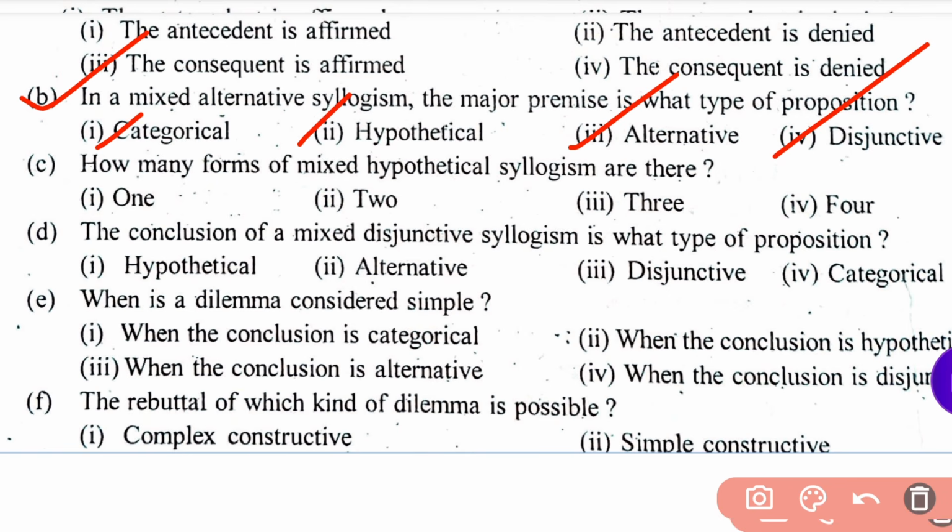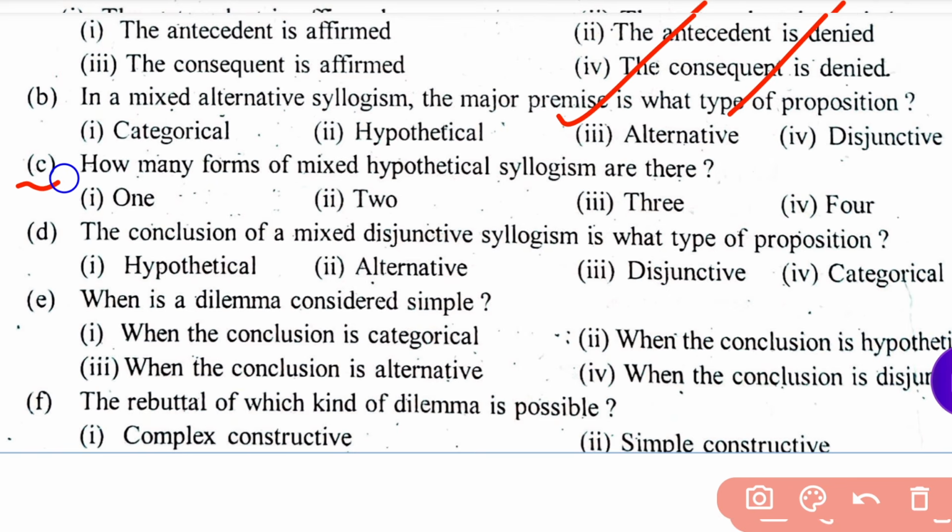Answer is option triple I. Alternative is the right answer. Alternative, or vaikalpika, is the right answer. Okay. Next question.